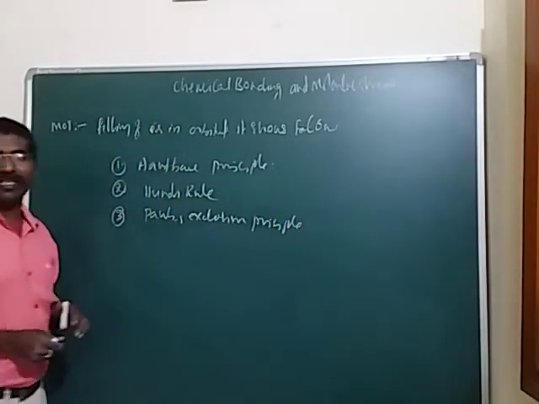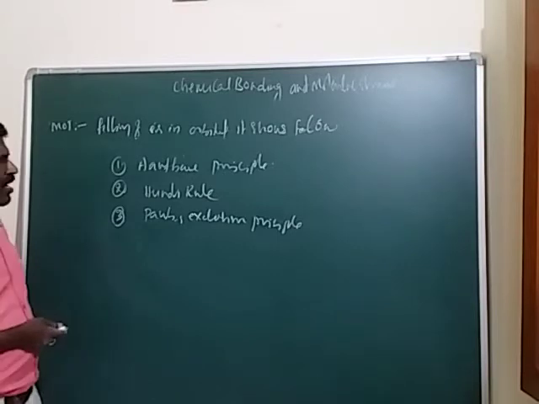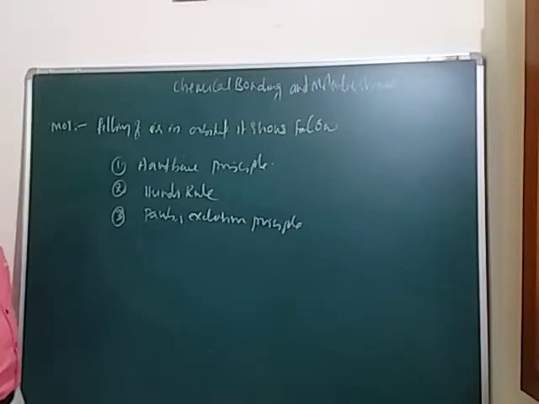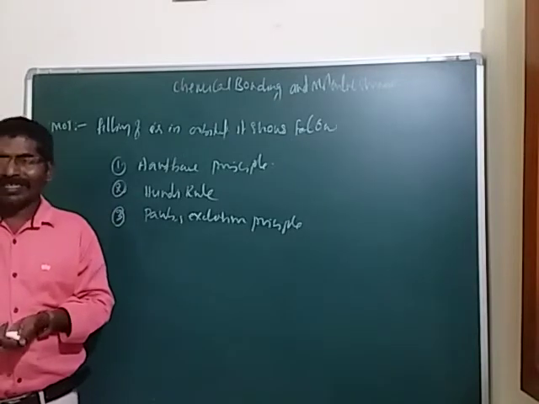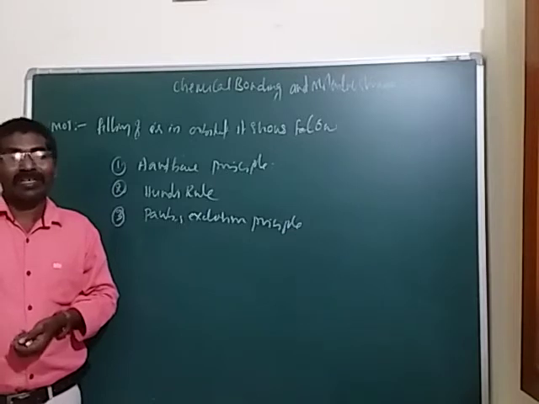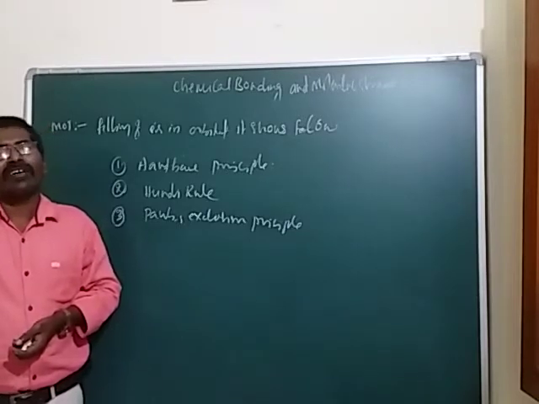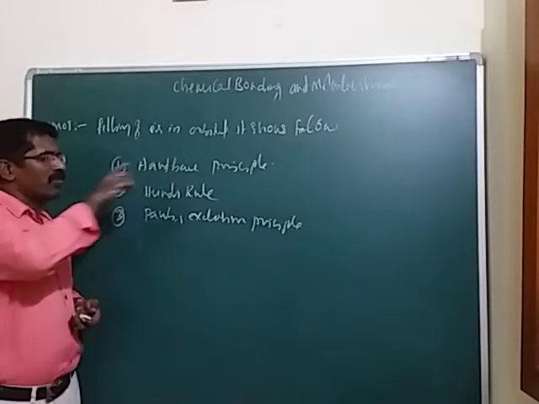These are the three statements. The first one is the Aufbau principle.